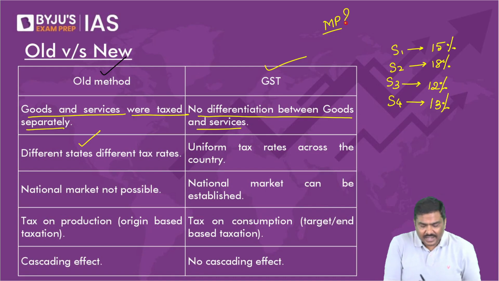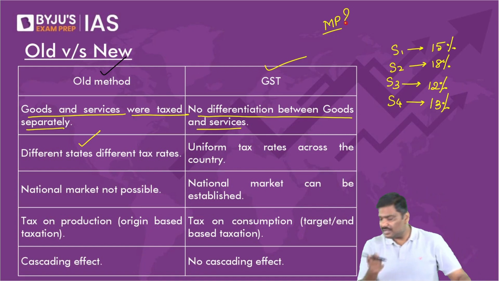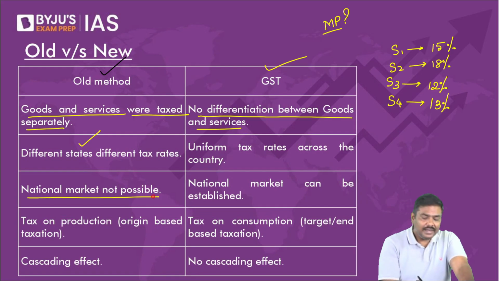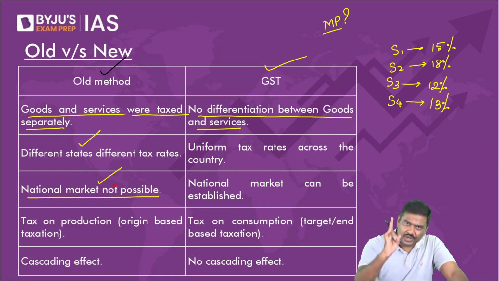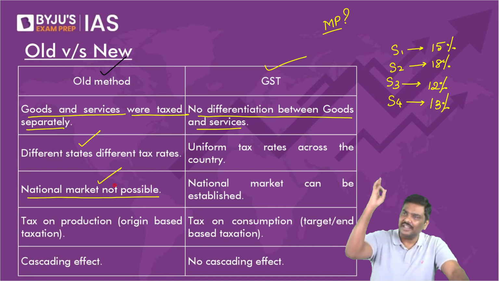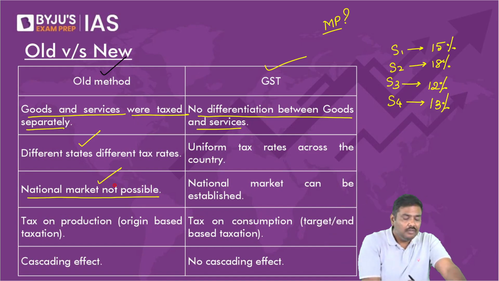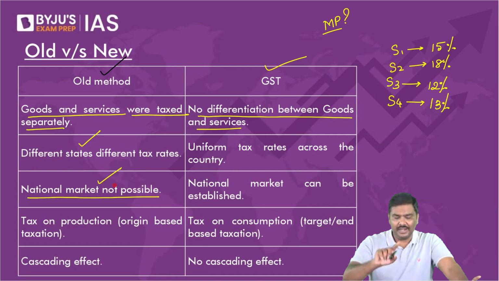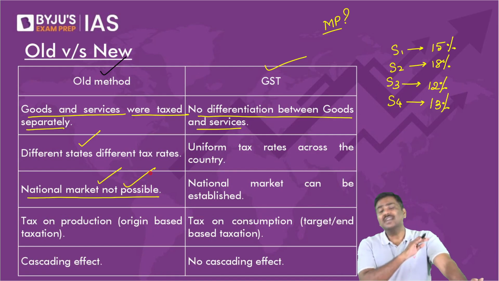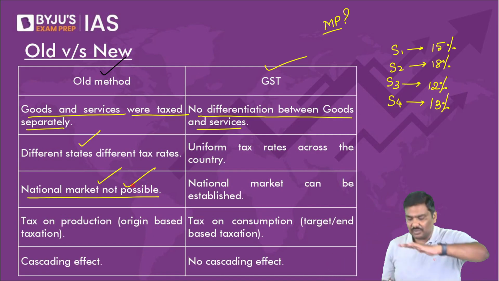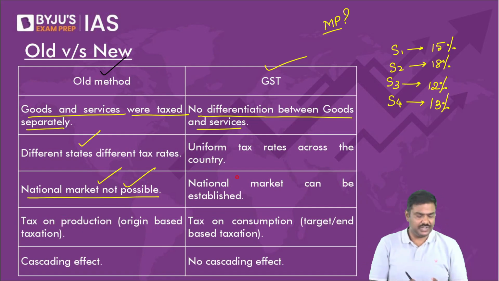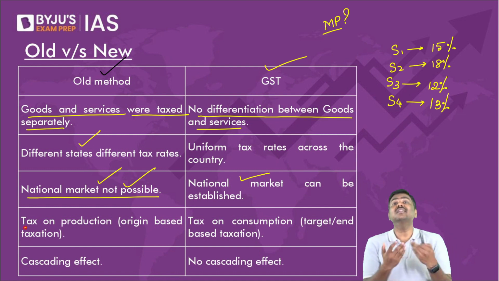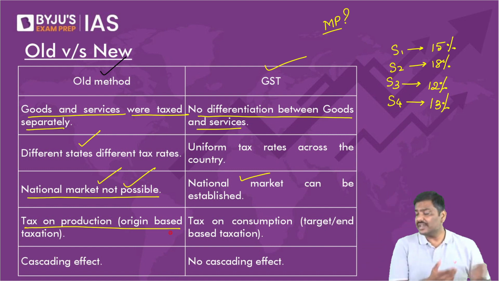And when the tax rate remains the same, we simply say national market. Across India, the tax rate is only one rate, 18%, 18%, 18%. We call this a national market. So earlier, because the rates were different, a national market was not possible. Now, a national market is possible under GST. Earlier, there was a tax on production, central sales tax, origin based taxation.